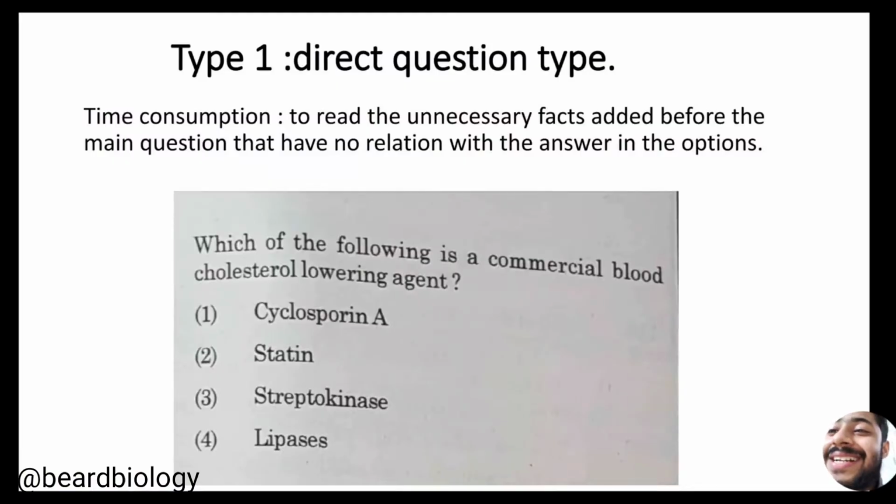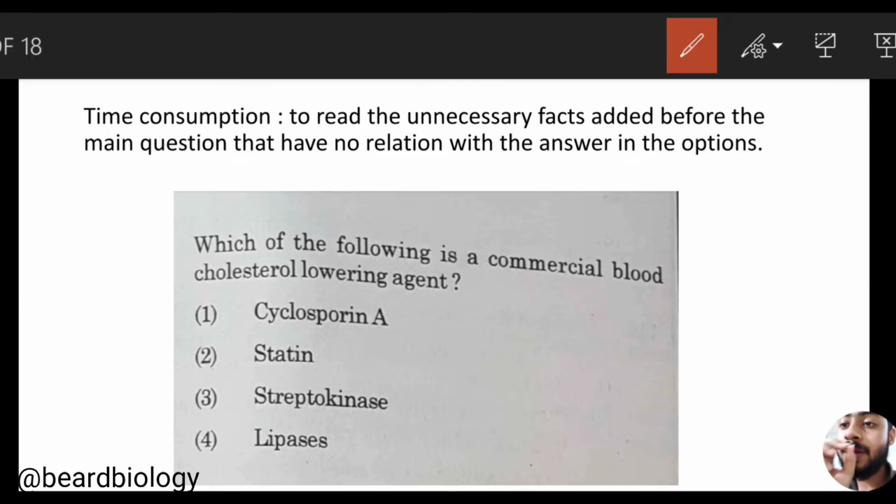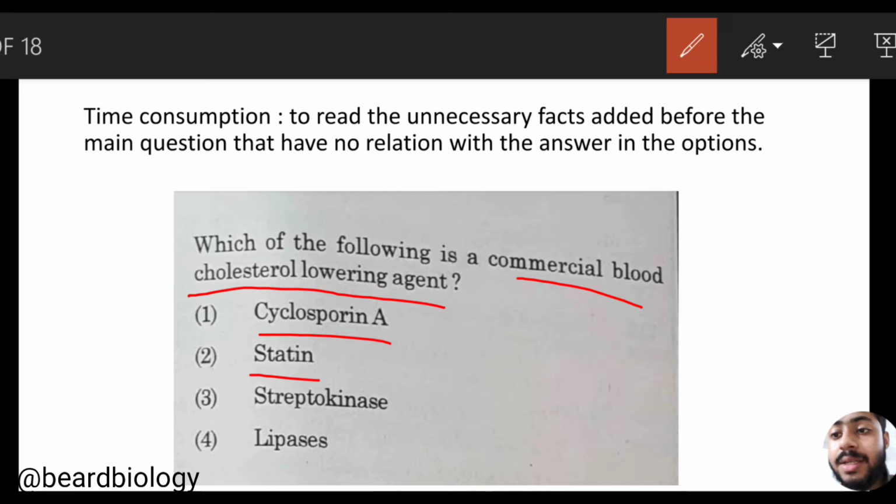So here is type 1, that is the direct question type. That means the question will be asked directly. Now let me take an example here. Which of the following is a commercial blood cholesterol lowering agent? Okay, so here you can see the options are given in a single word: cyclosporin A, statin, streptokinase, lipase. So this is a very basic type of MCQ pattern. So here the answer will be statin.